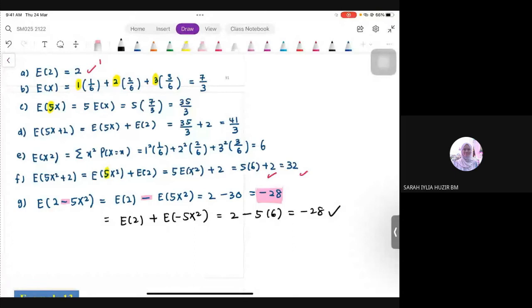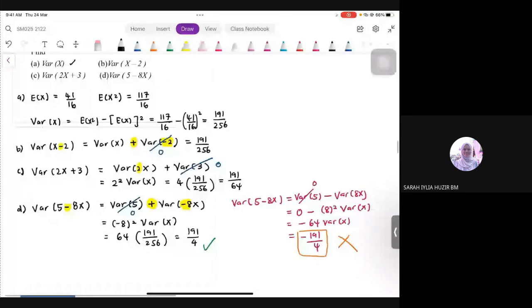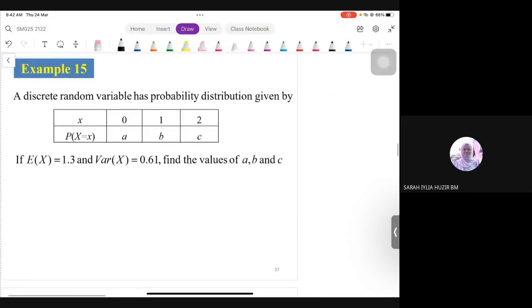Okay, itu untuk mean. Tapi for variance, careful. Variance cannot be negative. So, kena adjust betul-betul to ensure for every single properties question, you get positive value untuk variance. Okay. Harap semua clear bahagian tu. Okay. Kita pergi. Ada lagi ke soalan? Ada. Ingat dah habis dah. Okay, kita teruskan.